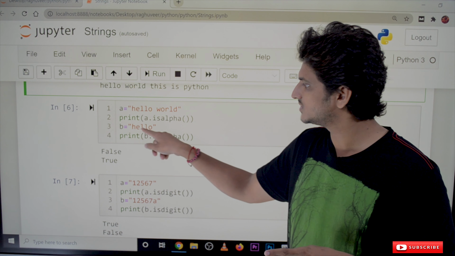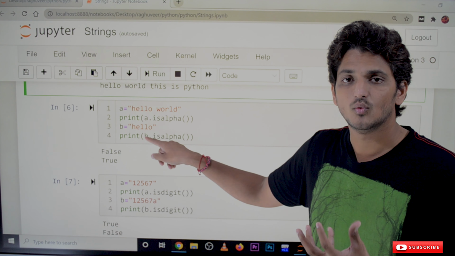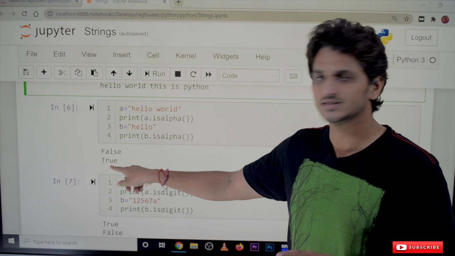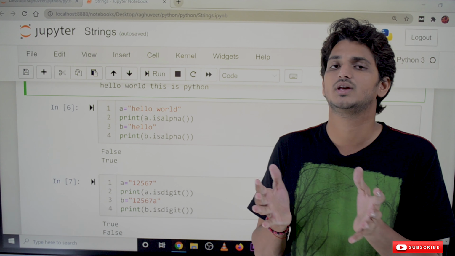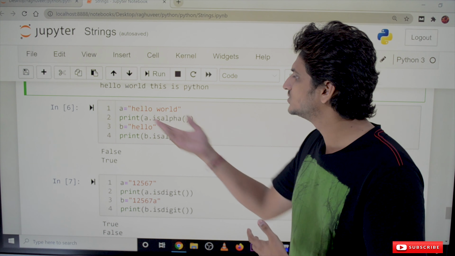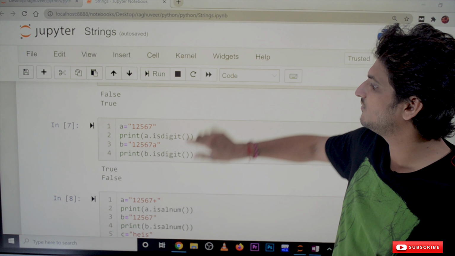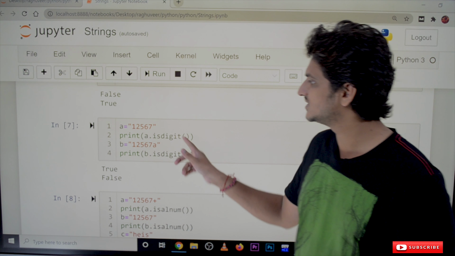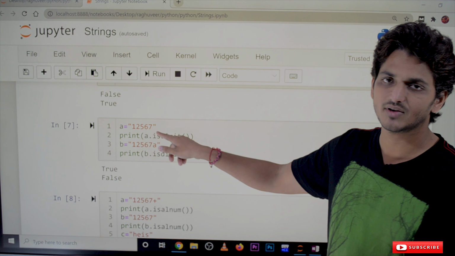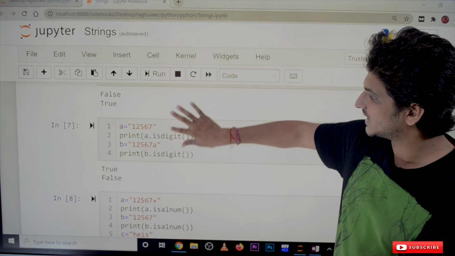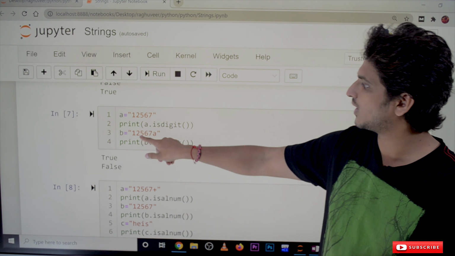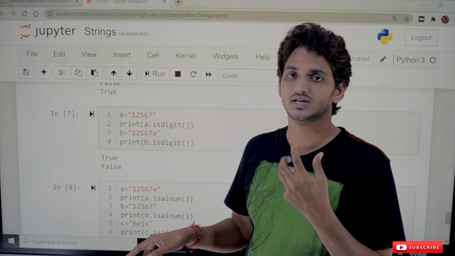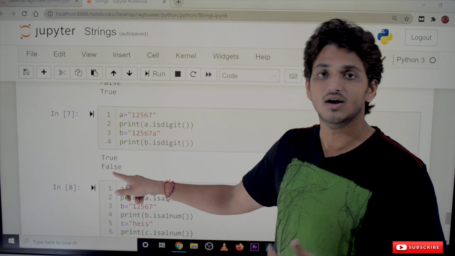The next one is b is equal to hello. Here only alphabets are there. That's why it's giving true. If you want to check whether the given string consists of only alphabets, we use this method isalpha. The same way, if the string consists of only digits, we use the isdigit method. 1, 2, 5, 6, 7, it consists of only digits. That's why it gives true. A is not a digit, it's a character, it's an alphabet. That's why it gives false.